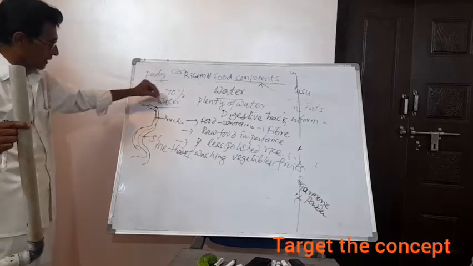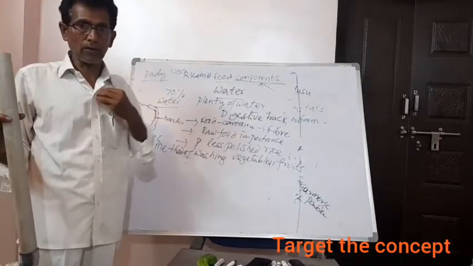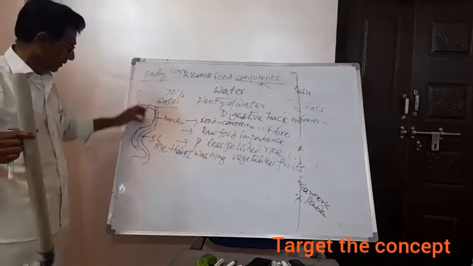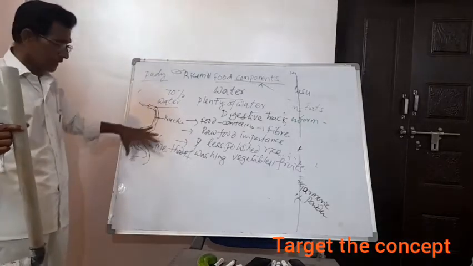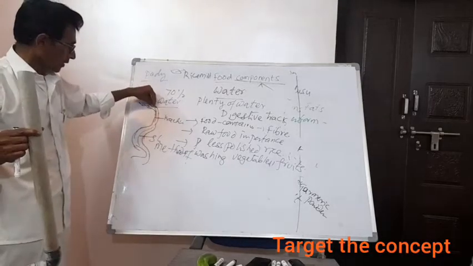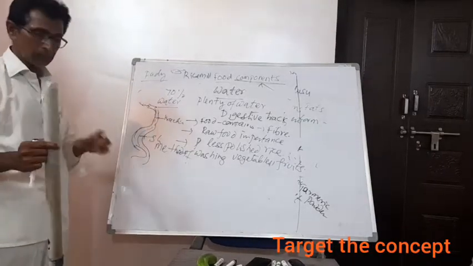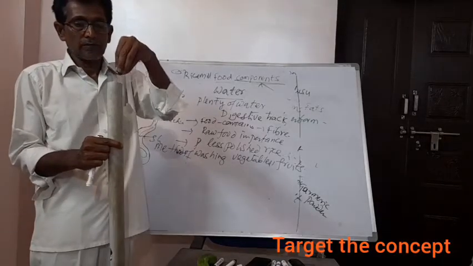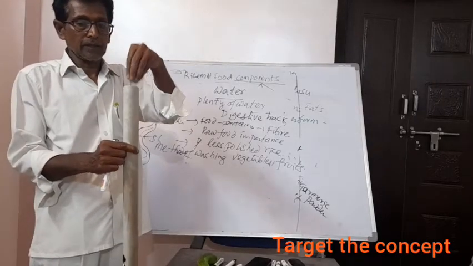The food that we take, we chew and swallow, and slowly it has to come down, mainly into the stomach and then the small intestine. Here the whole process of digestion takes place. So the food should come down easily. How is it possible? With this experiment we have understood now. When the sponge is with water, it is so easy to insert.